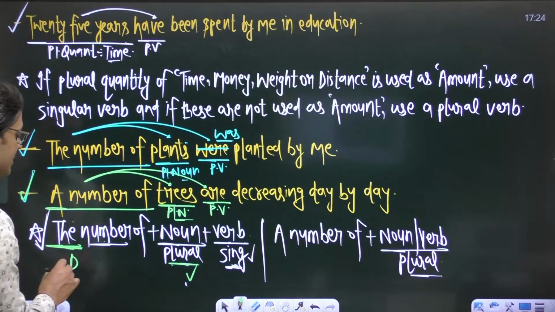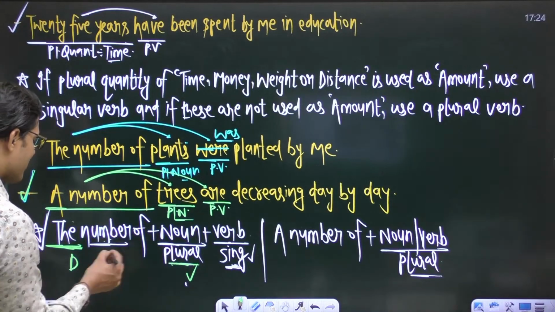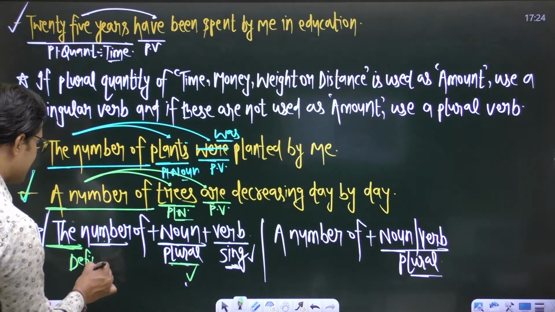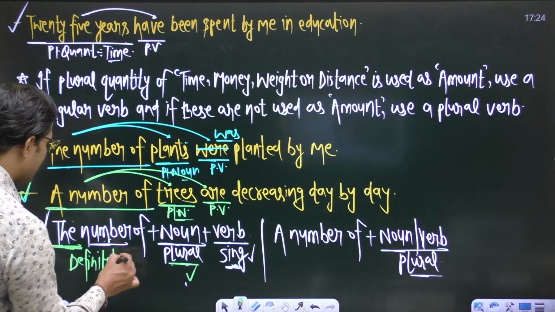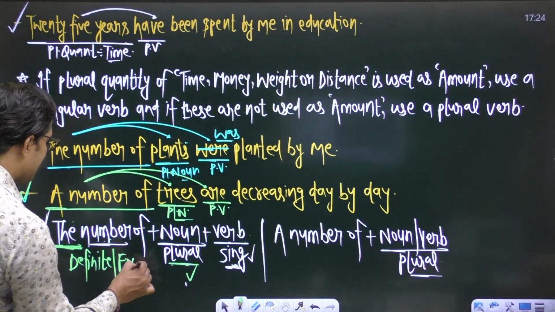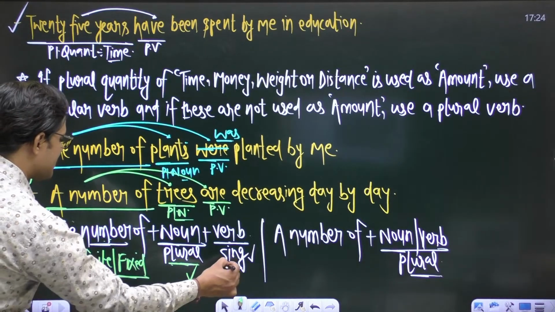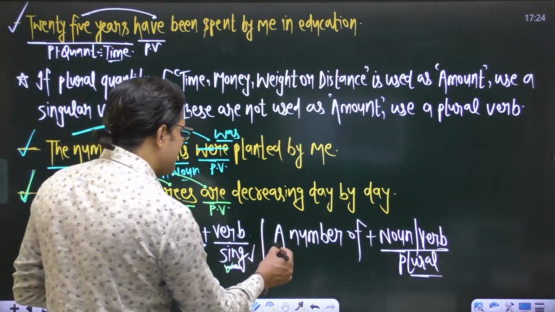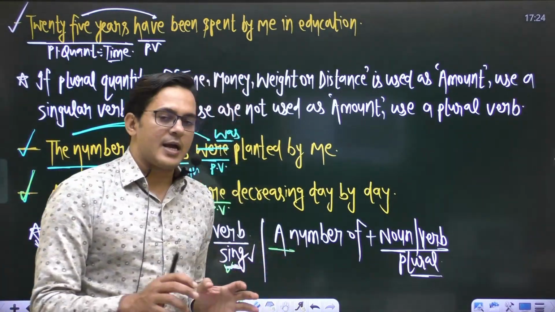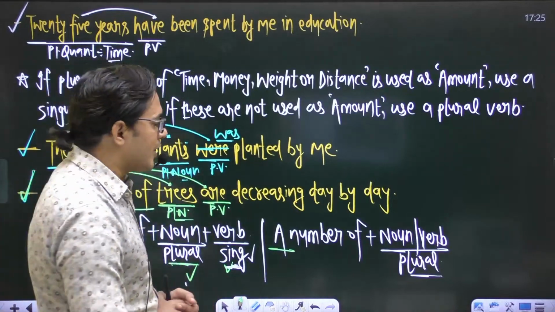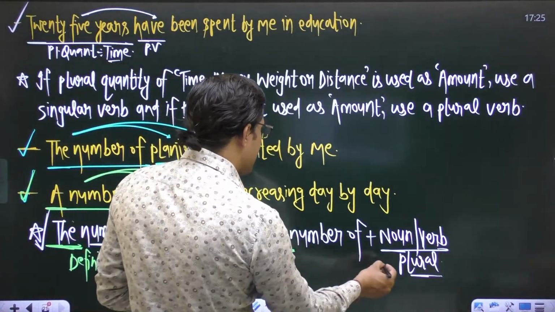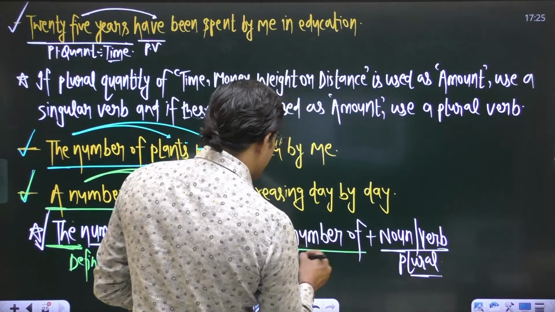So this article the makes this plural number fixed, and in the case of a definite number we use a singular verb. But the article a is an indefinite article, you know very well. So this indefinite article makes this plural number indefinite.